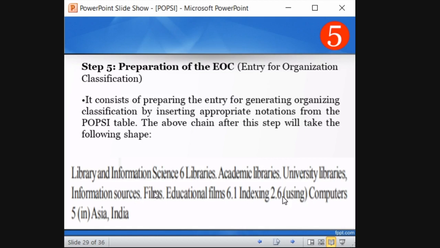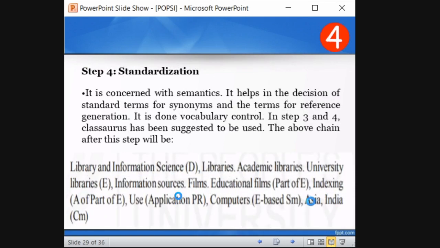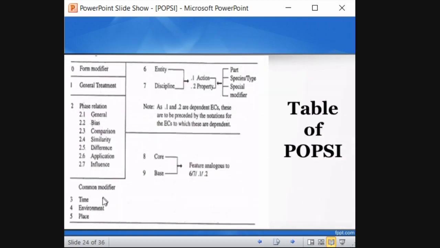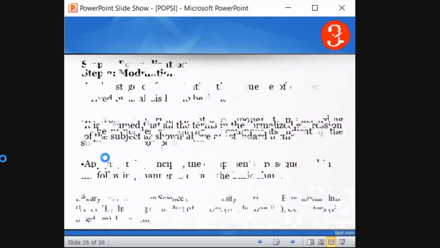2.6 is face relation. We saw application, right? And then computers is a modifier. Okay, that is modifier. Okay, we'll see what 5 is. So you need to understand how they have numbered. 5 is place, that is India. Okay, application. 2.6 is application, that is use. Okay, so place is India. So they have given it like this.